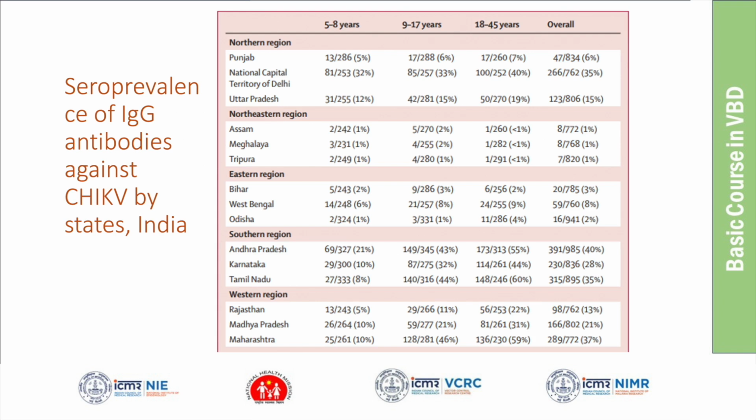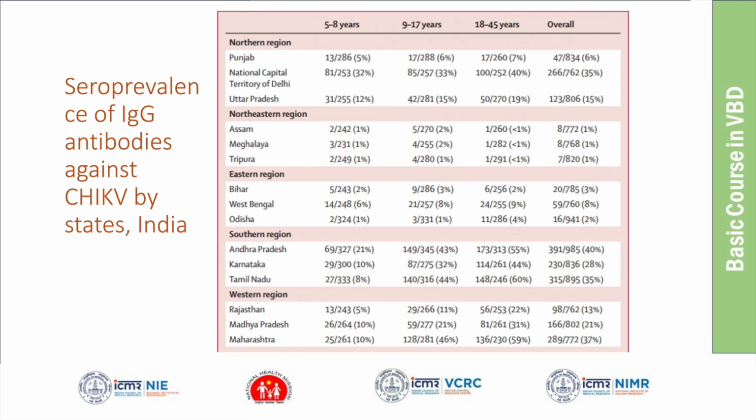But if you see the southern region, like South Indian states like Tamil Nadu, Karnataka, Andhra Pradesh, which state has the highest seroprevalence? Any idea? Which state has the highest seroprevalence?